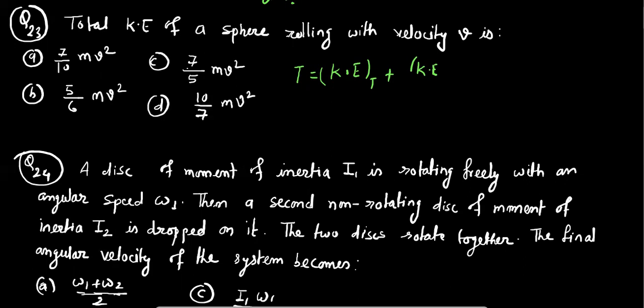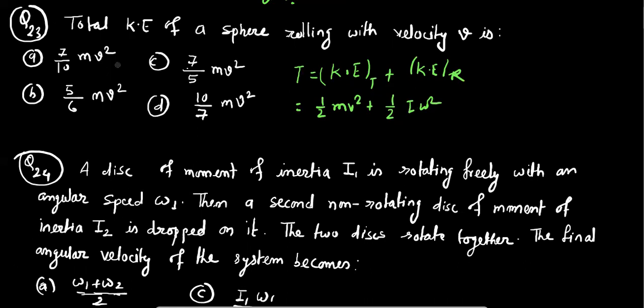We know that translational kinetic energy can be written as half mv square, and rotational kinetic energy can be written as half I omega square.